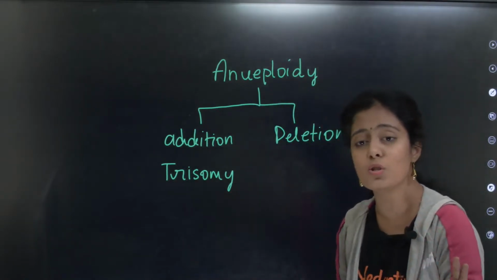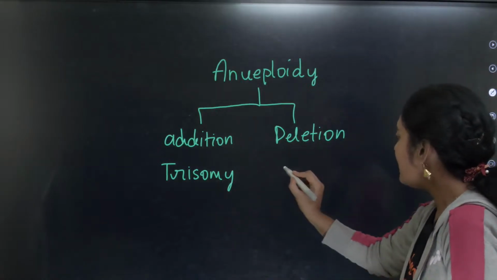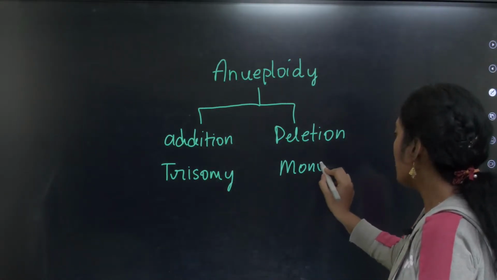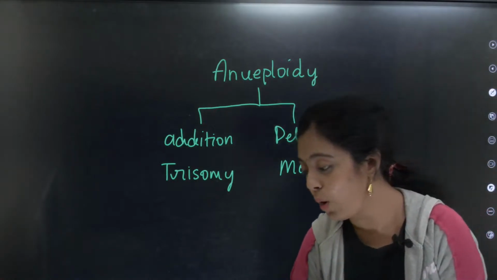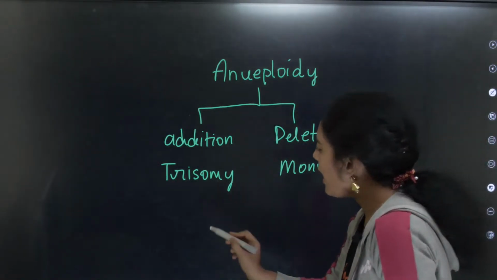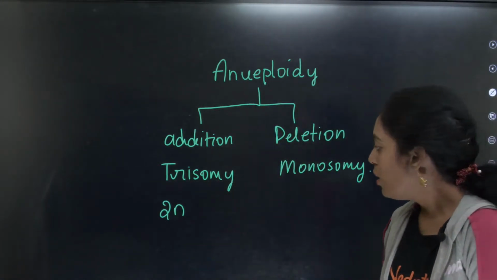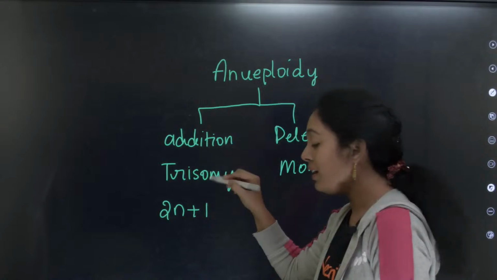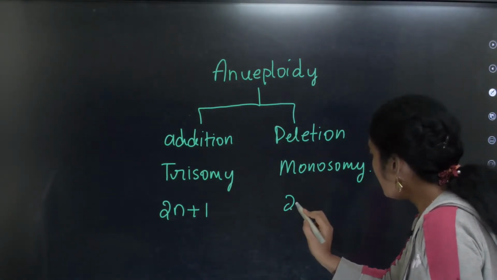So addition of a chromosome is called what, kids? Trisomy. All of you put it in the chat box. Deletion we call monosomy. Okay, addition is called what? Trisomy. Deletion is called what? Monosomy. So we all have this diploid, correct? We have 2n. So 2n plus 1 is trisomy, I'm adding one chromosome. Yes, 2n minus 1,